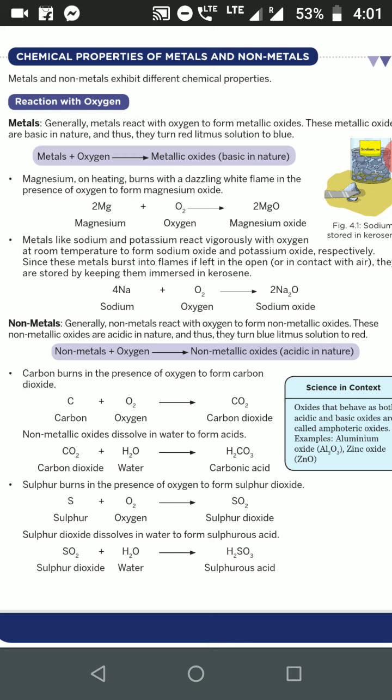The metal oxides which you obtain are basic in nature. You have to learn this reaction. Metal plus oxygen gives rise to metal oxide. Now we will take one metal like magnesium. The formula of magnesium is Mg and the formula of oxygen is O2. When Mg reacts with the oxygen, it forms magnesium oxide, that is MgO. You have to learn this basic equation.